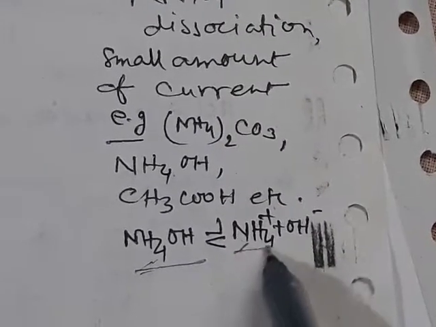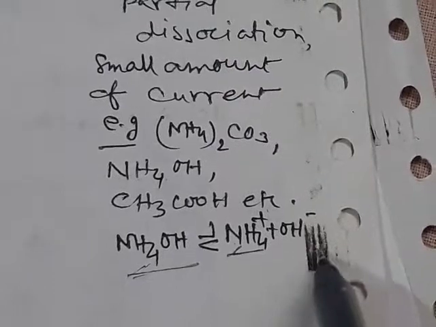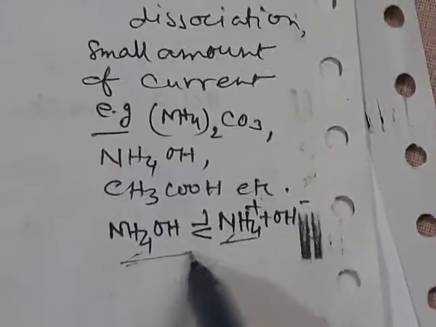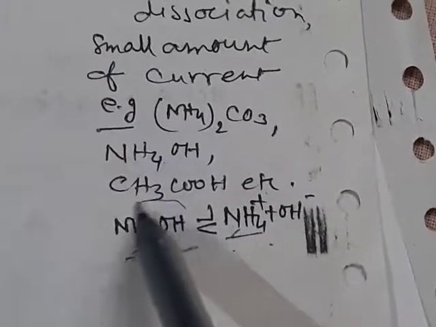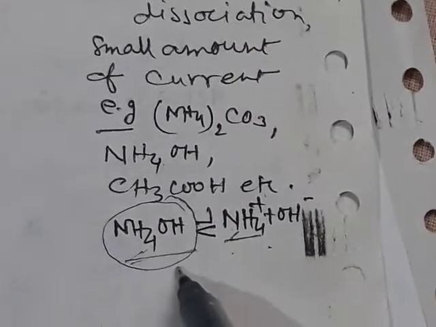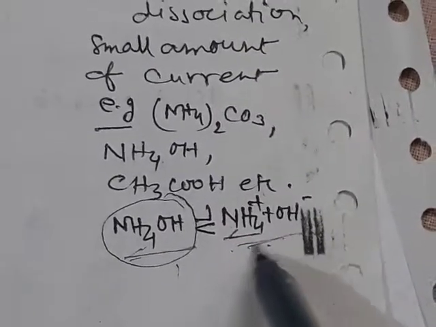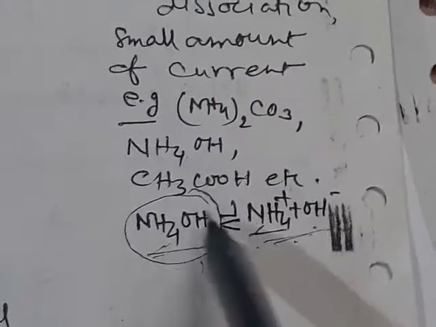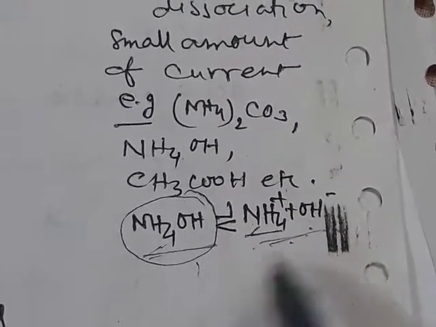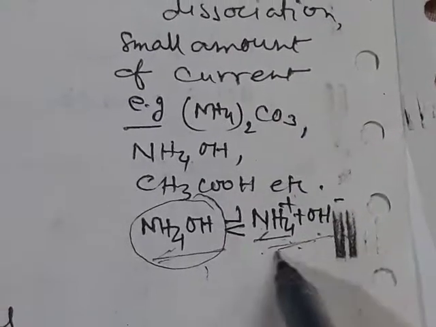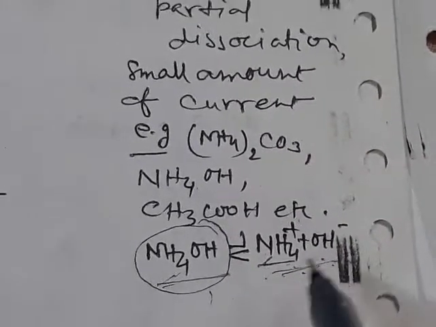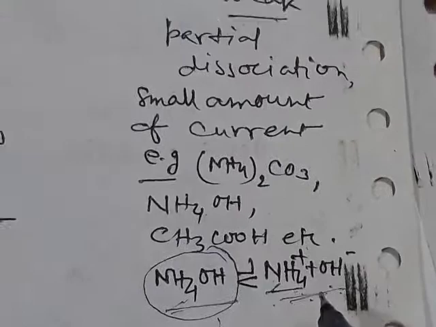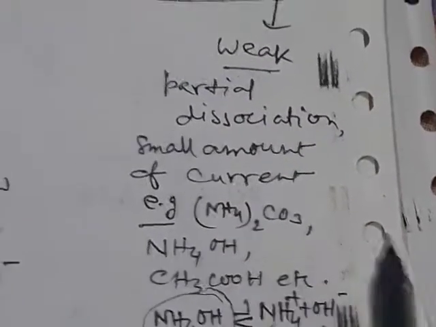It gets dissociated into ammonium plus and hydroxide ions, but this dissociation is incomplete, that is, the ammonium hydroxide undissociated molecule and the dissociated ions remain in equilibrium. Both remain in solution, and due to a very small number of ions in solution they can conduct a small amount of current, so they are weak electrolytes.